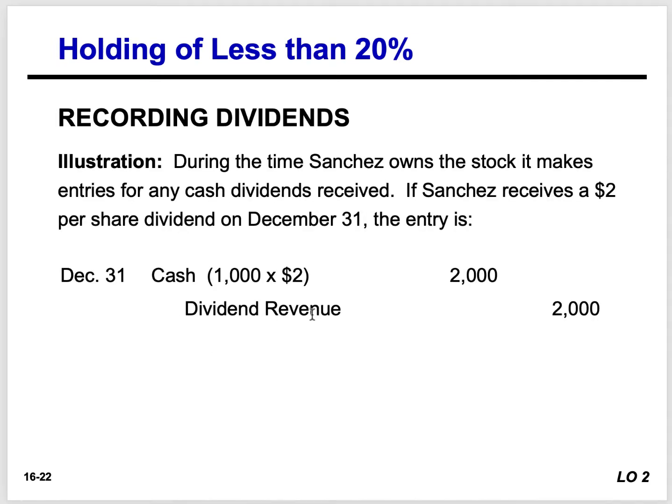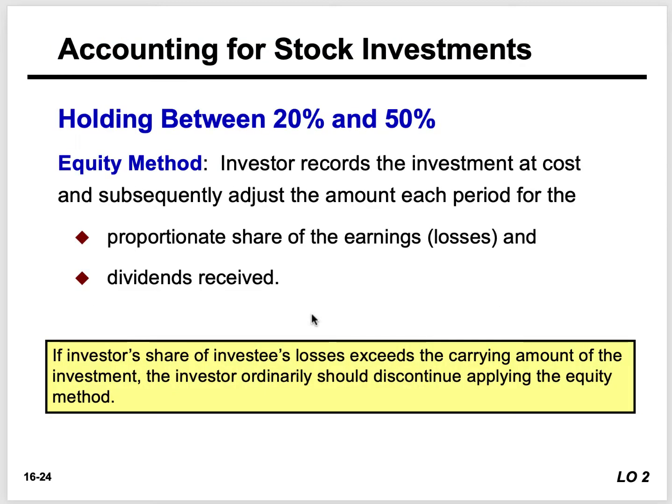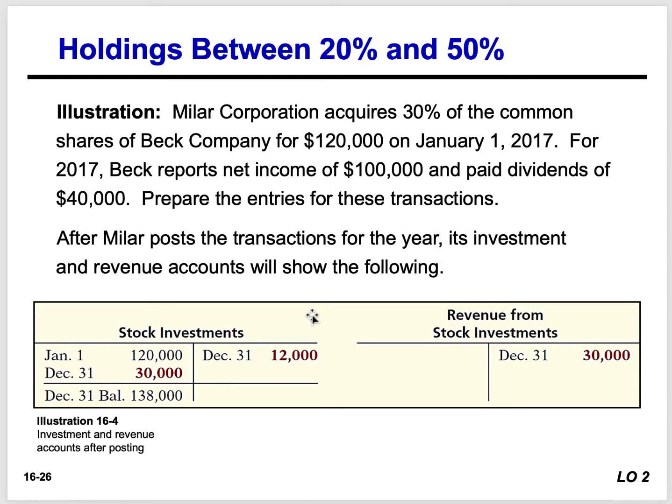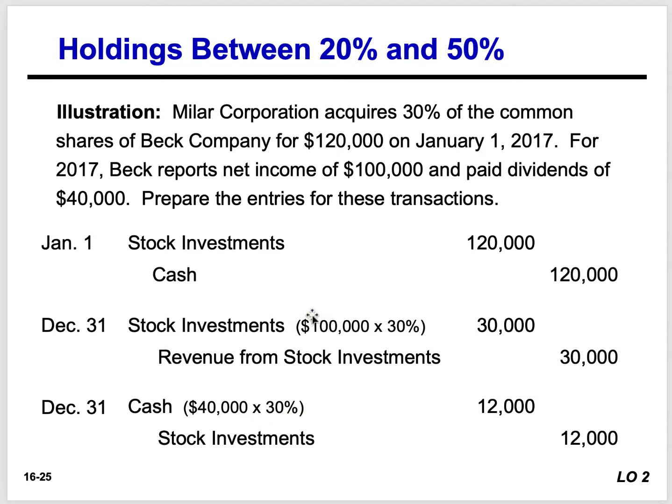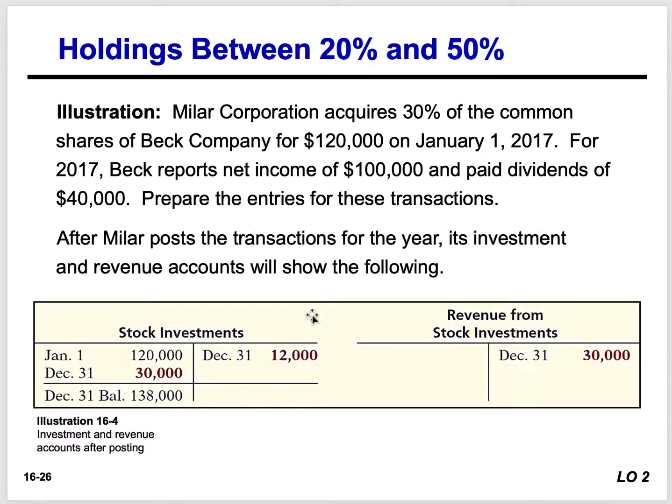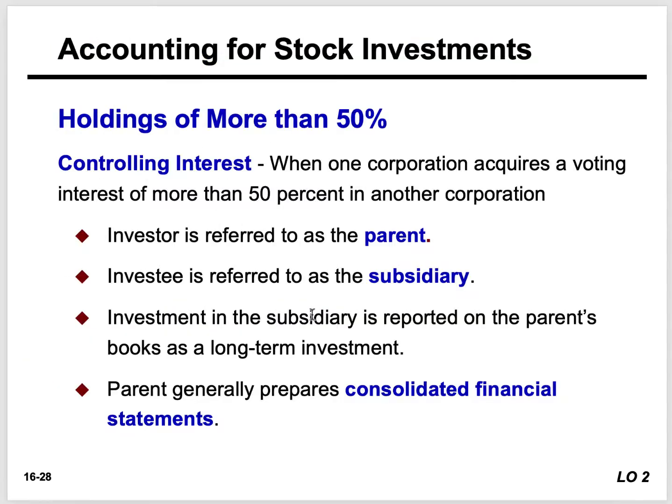When we get dividends, under the cost method, we recognize dividend revenue, right? Under the equity method, we don't recognize dividend revenue. We recognize a decrease in the stock investment account, okay? Very important.